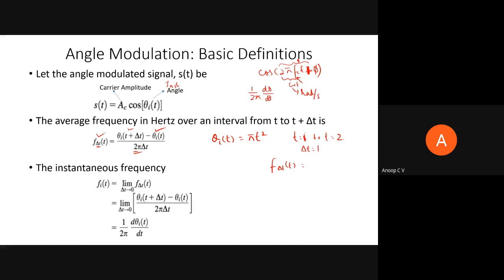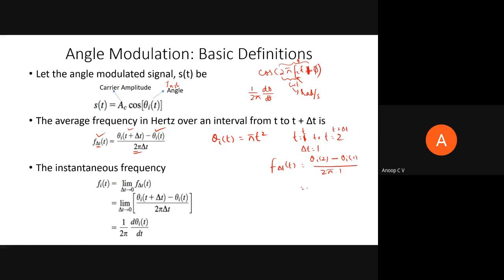Say this is t equal to 1 and t plus delta t is equal to 2. Then by this definition, theta I of 2 minus theta I of 1 divided by 2 pi into delta t